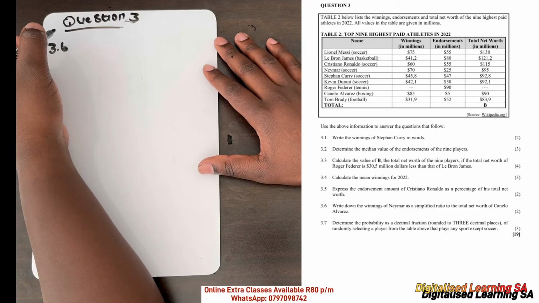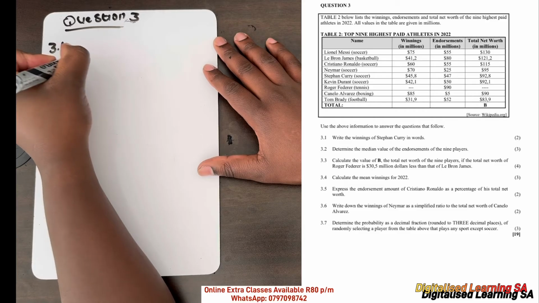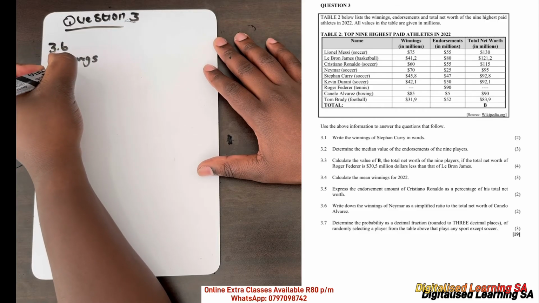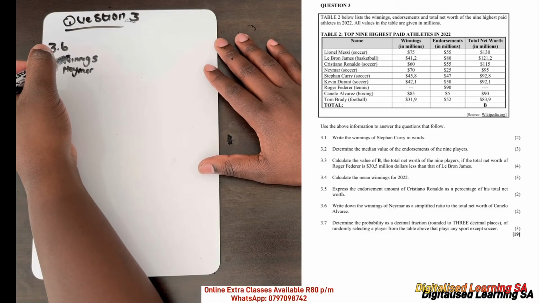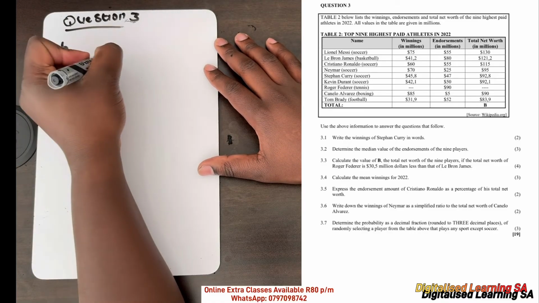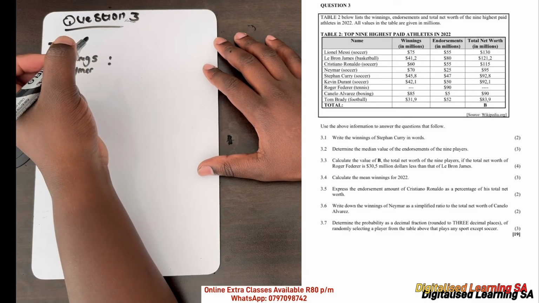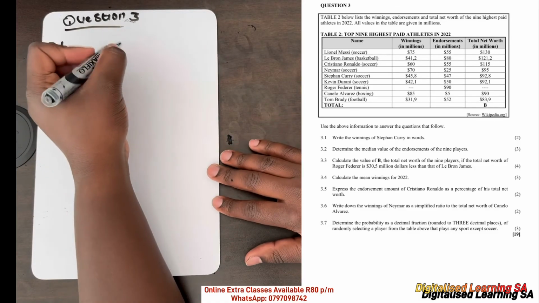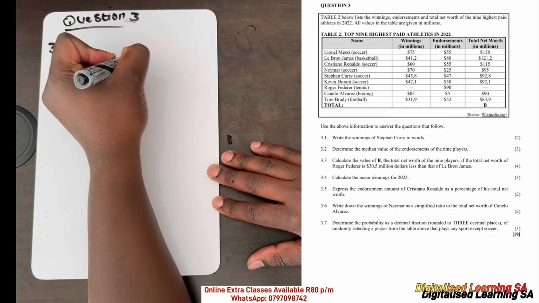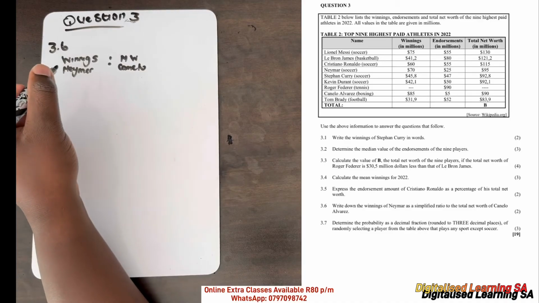We can say winnings of Neymar, and then as a simplified ratio, to the total net worth of Canelo Alvarez.